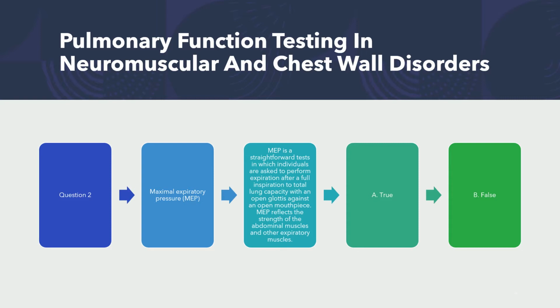MEP is a straightforward test in which individuals are asked to perform expiration after a full inspiration to total lung capacity with an open glottis against an open mouthpiece. Is it true or false? Q&A, guys. And the answer is false. It's actually a closed mouthpiece.